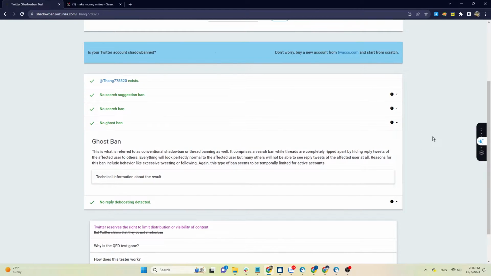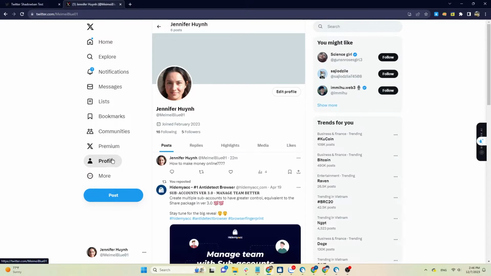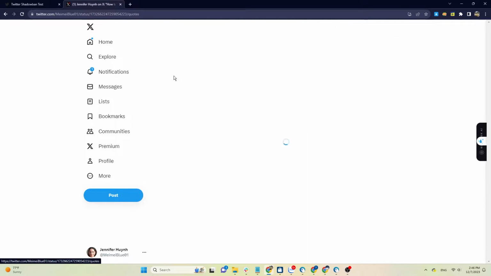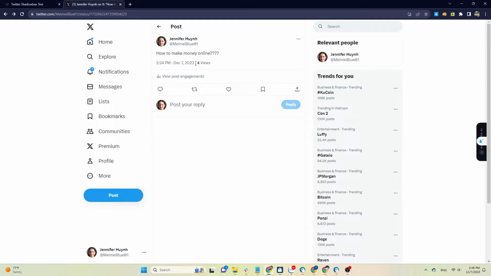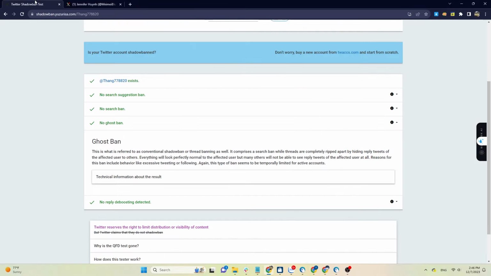The third type is ghost ban, the most disliked ban on X. With ghost ban, your posts receive no interactions or impressions, as you can't reach anyone. Even if you actively post, no one sees your posts.